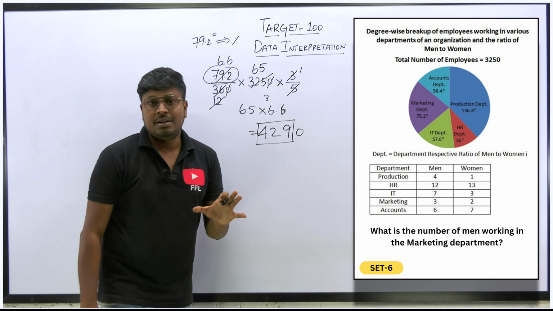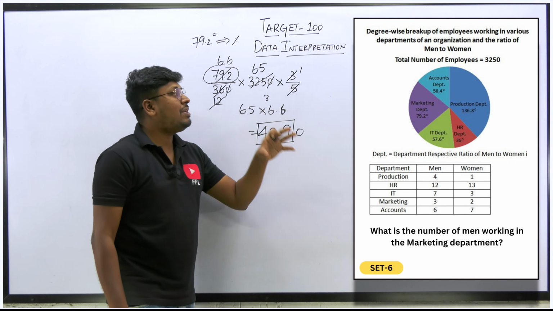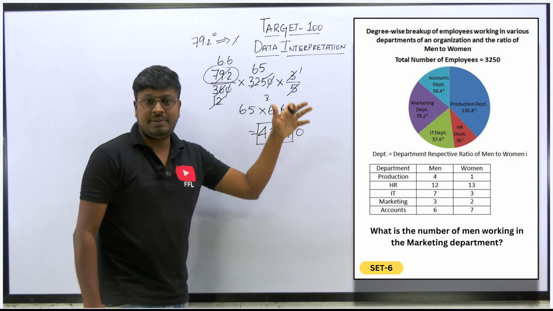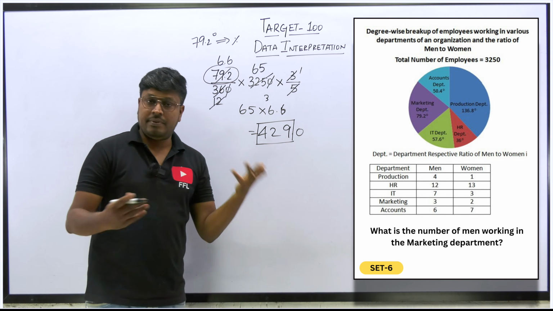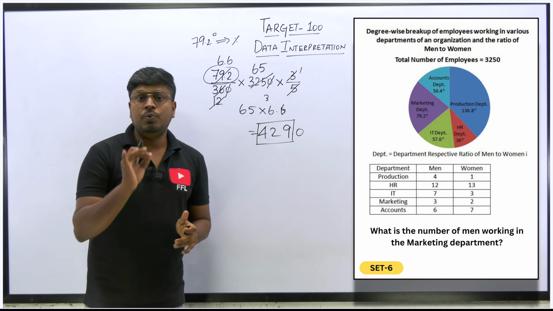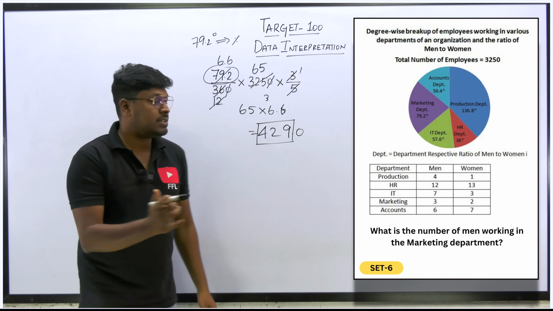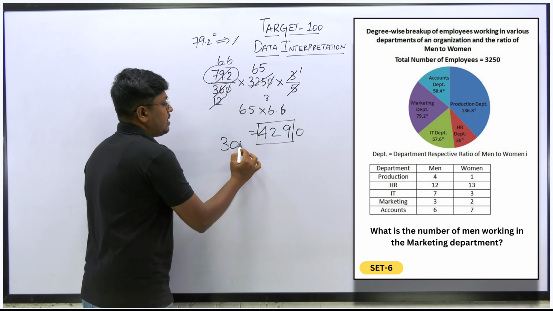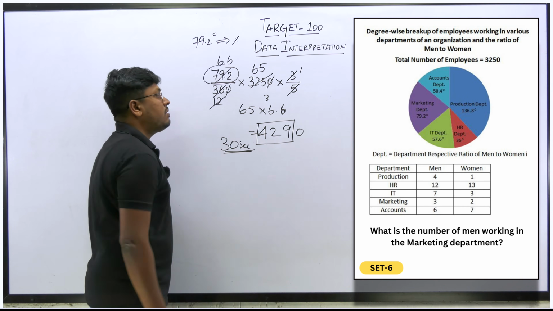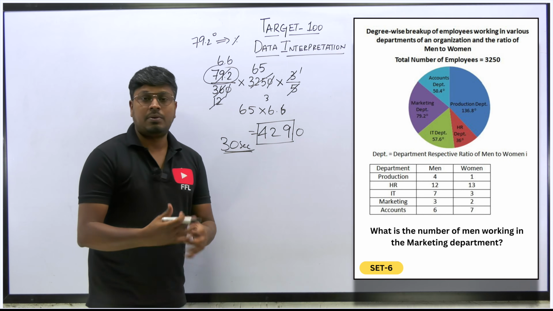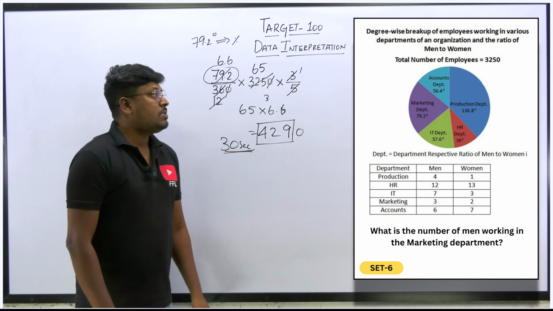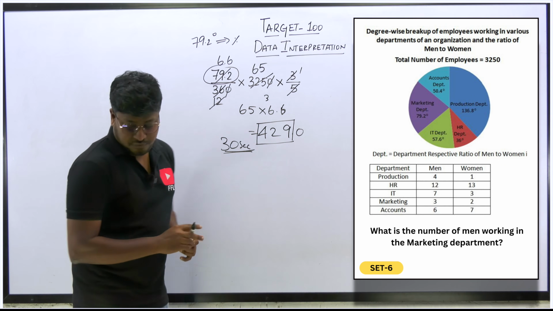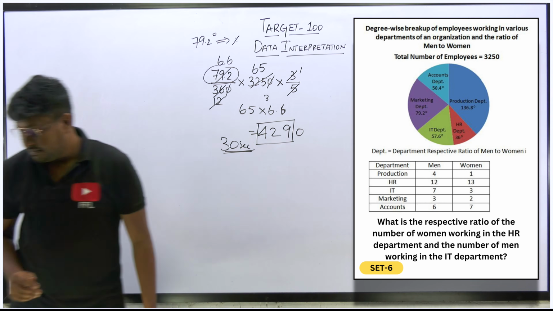That is your wish, because different teachers will teach you this DA in different methods. But make sure you solve each and every question within 30 seconds. That is your target, right? If you can solve the question in 30 seconds, then you can go with any of the methods. So the answer for the first question is 429, right?